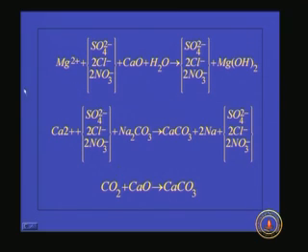And if the water has dissolved carbon dioxide, that also will consume quite an amount of lime. So, this is the reaction: carbon dioxide plus calcium oxide gives you calcium carbonate. But if the dissolved carbon dioxide concentration is more than 10 milligram per liter, it is always advisable to go for aeration so that the carbon dioxide can be expelled from the system. So, the lime consumption will be very less. Instead of lime, we can even go for caustic soda. Now, how can we find out the lime and soda ash requirement?